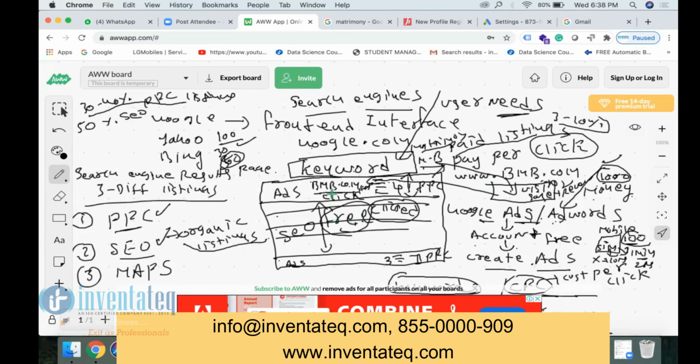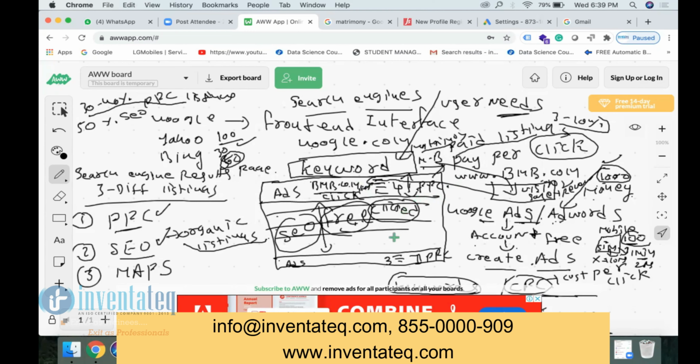So generally many companies prefer only SEO. Generally bigger companies who can invest money, who have a budget, go for PPC. Got it? Yes, sir. So the process, both processes are same? No, the process is not the same. I'm going to tell you that.